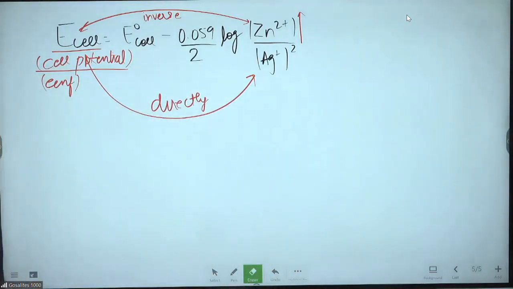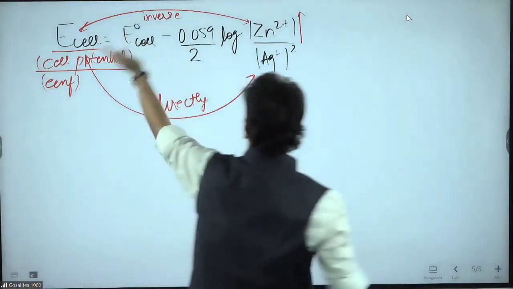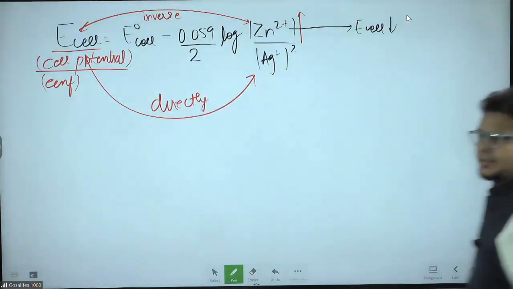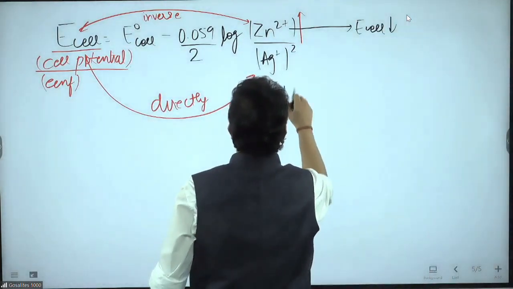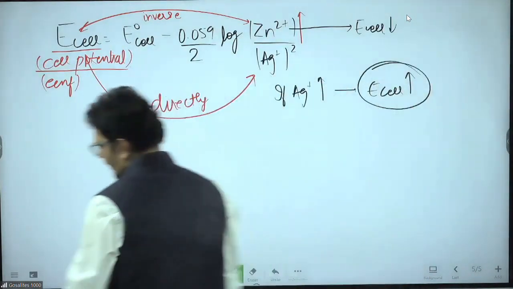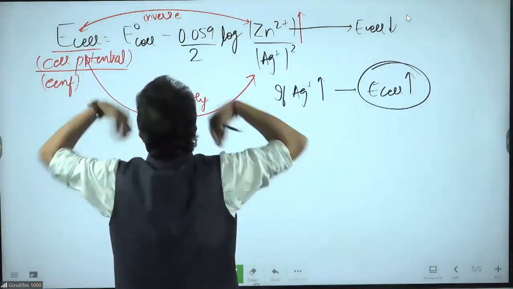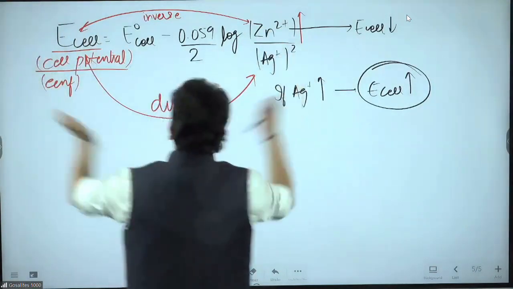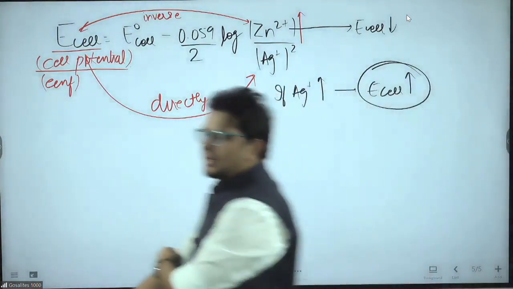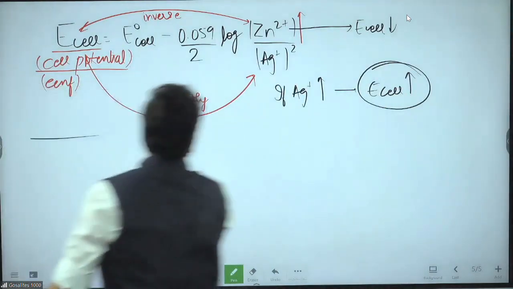Done? Done. So what will happen? Sir, if Zn2 plus increases, you are saying inverse, that means E cell will decrease. EMF will decrease. Similarly, if Ag plus concentration increases, E cell will increase. What I'm trying to say is very simple, bhai. What appears to be direct is inverse here. What appears to be inverse is directly proportional to each other here. Am I clear? Done. This kind of model they can ask you.